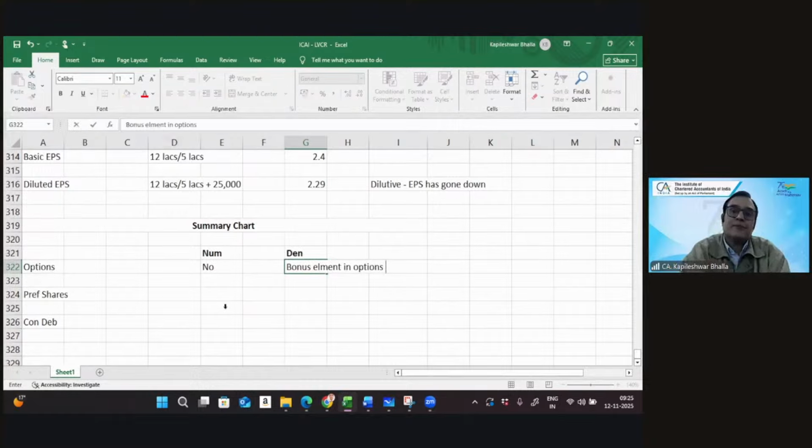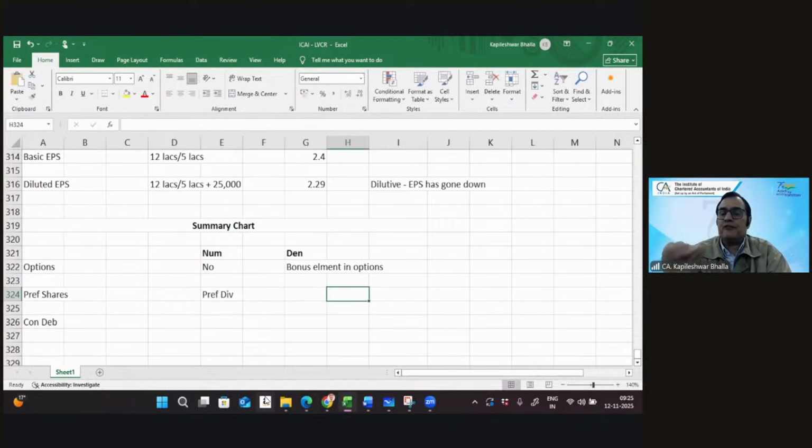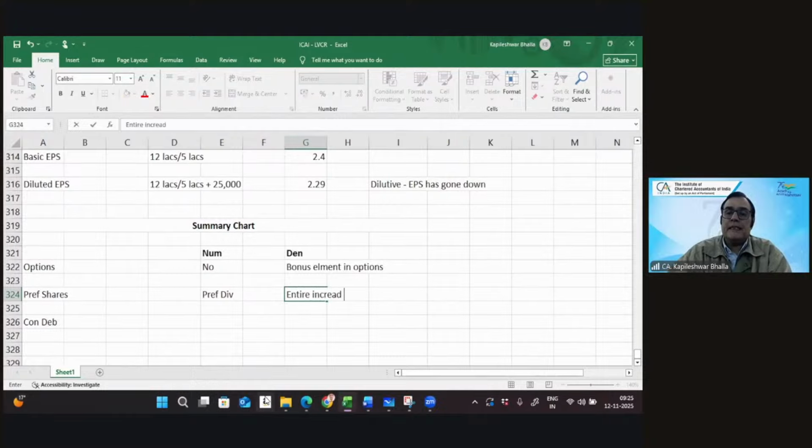That's right. So that's a quick chart, just getting the inputs, the change in the numerator. In terms of preferences, what do you add in terms of the numerator? The preference dividend without a tax impact. And what do you do in the denominator? Can we say take the entire increase? We take the entire increase into account.